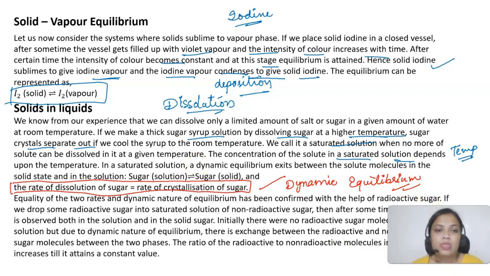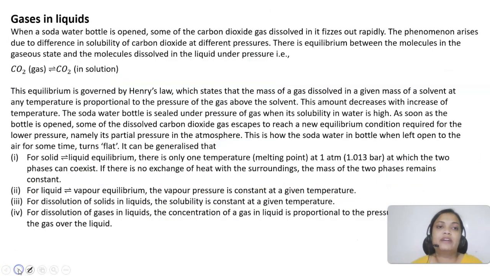All right. So we can do this thing: we can take radioactive sugar and from there we can find out the equality of the two rates. Okay, so try to understand this.